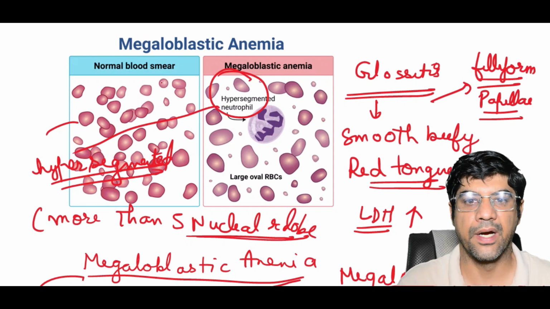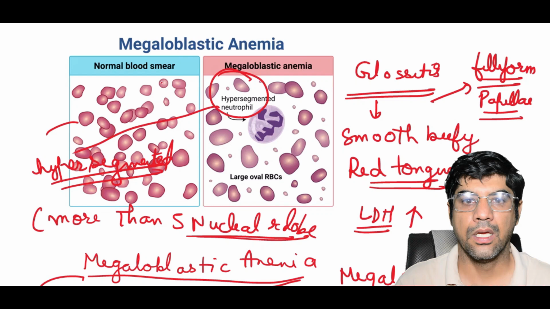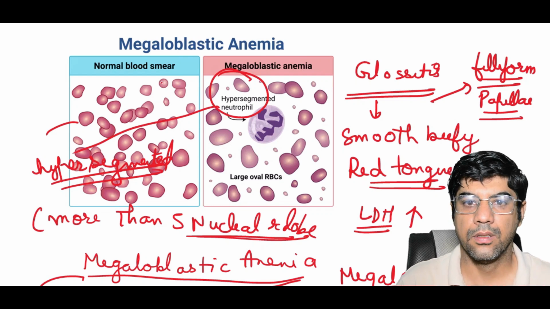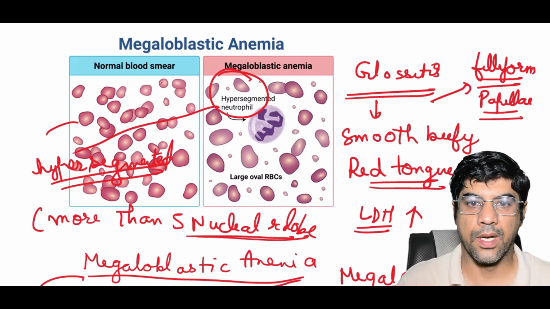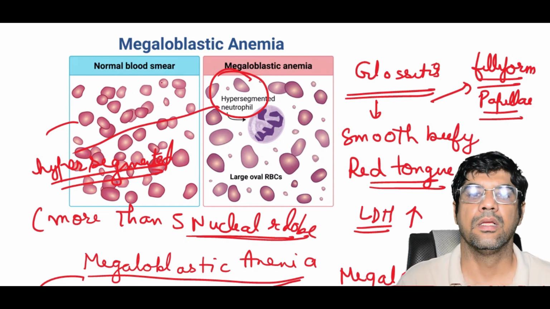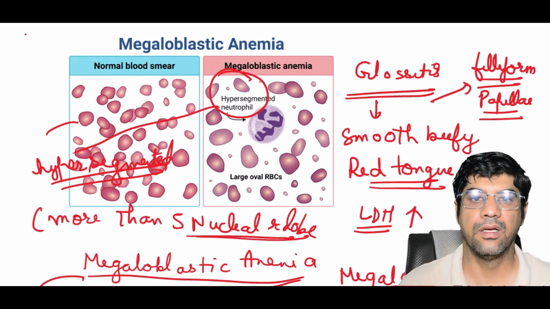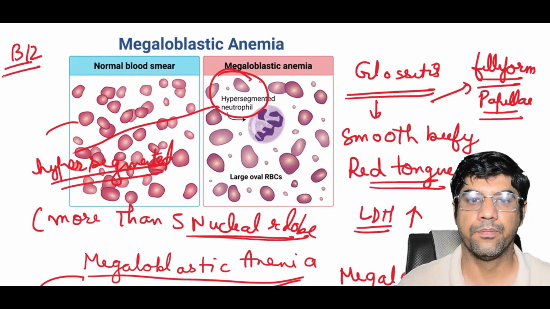You can do a vitamin B12 assay, where microorganisms like Euglena and Lactobacillus are used to assess the vitamin B12 levels. Apart from that, you can do the Schilling test.